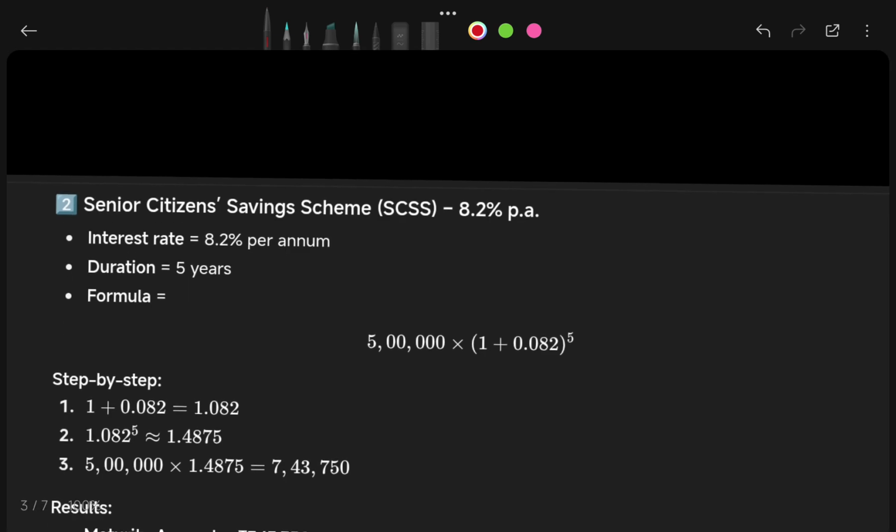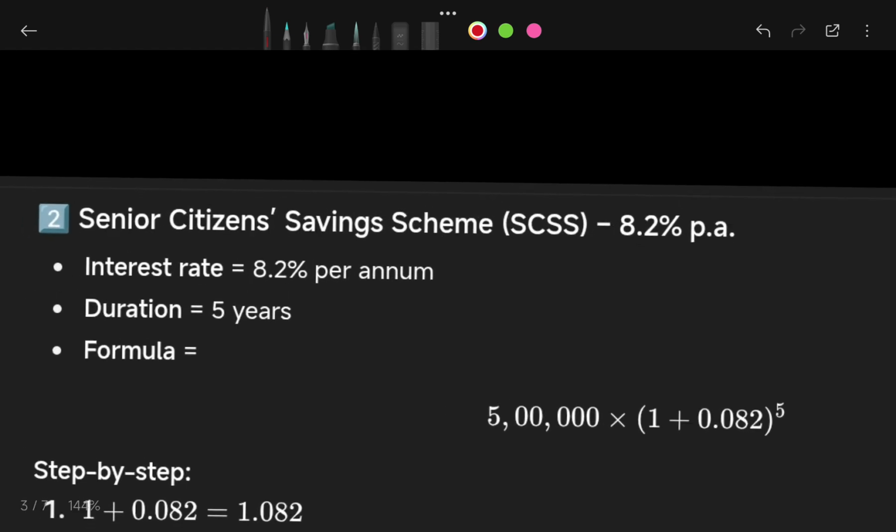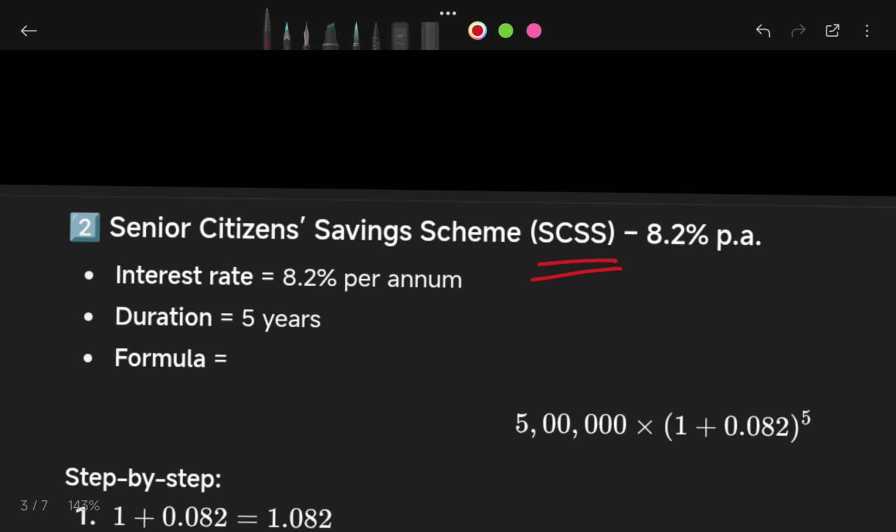Now let me move to the second scenario, the senior citizen savings scheme. In the senior citizen savings scheme, the current HDFC rate of interest is 8.2%.